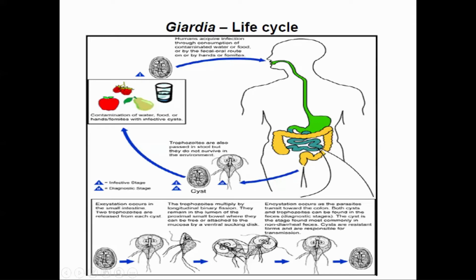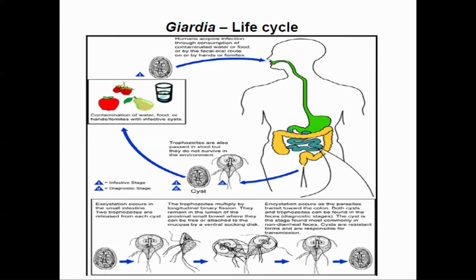This is the figure showing the life cycle of Giardia lamblia. Here, the human acquires infection either by the fecal-oral route or by direct contact. As the cyst is ingested, it is exposed to gastric acid, and it undergoes excystation in the duodenum within half an hour of ingestion.